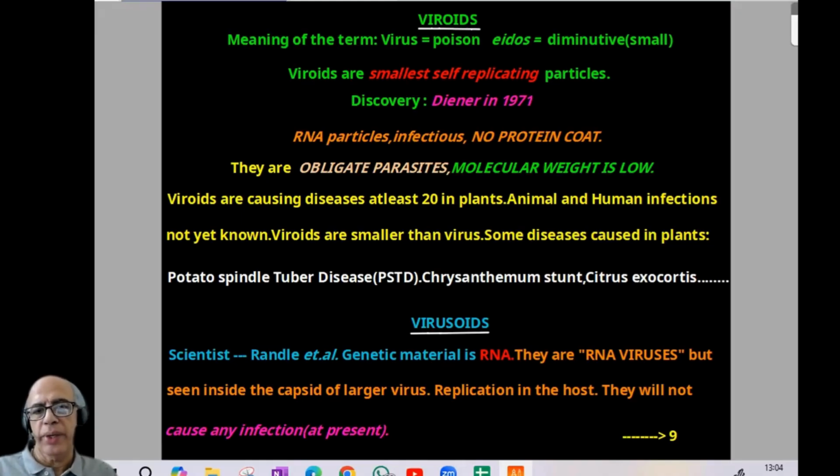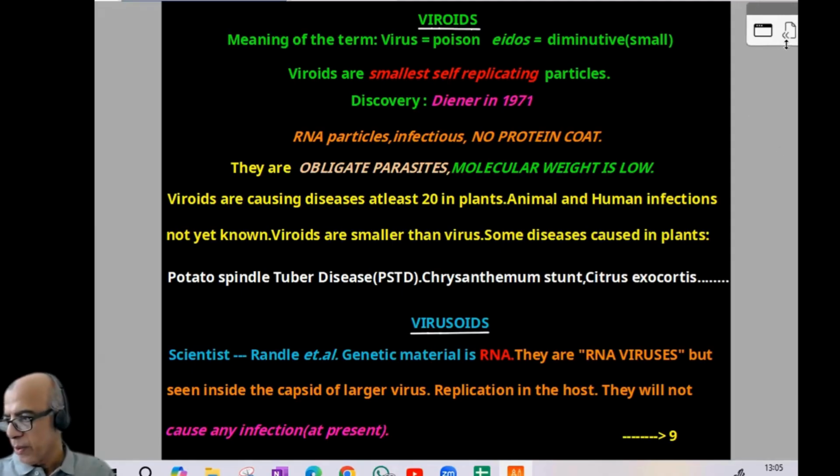Now comes the next component, virusoids. The scientist is Randles et al. Genetic material is RNA. They are RNA viruses, but seen inside the capsid of a large virus. They replicate in the host, and they will not cause any infection. That is what science knows up to today. They will not cause any infection, that is why I gave the term at present. Later, we may be able to observe it.